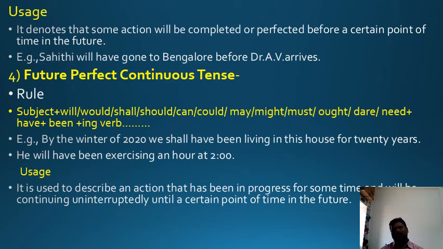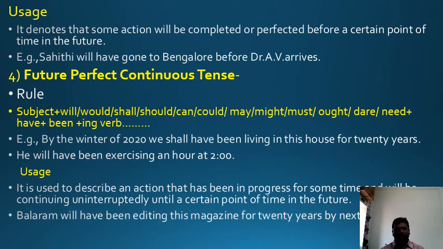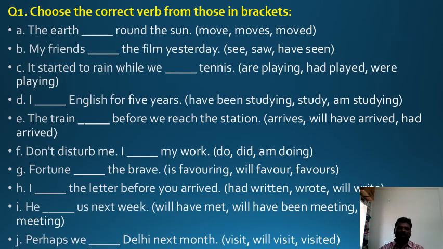Please all of you mind it. Mind the rule. This is a very important rule. It is used to describe an action that has been in progress for some time and will be continuing uninterruptedly until a certain point of time in the future. Balaram will have been editing this magazine for 20 years by next January. I hope you understand. So this is the exercise.